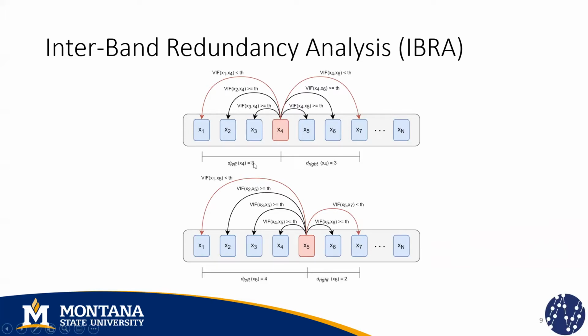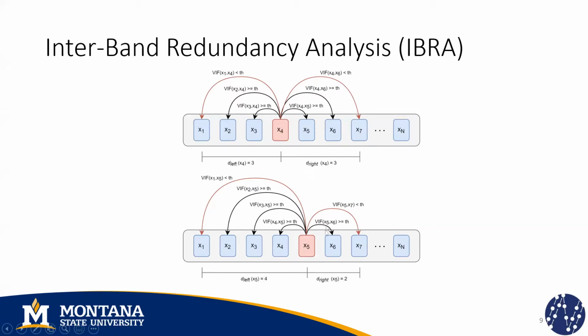This value represents the number of bands, and we need to move away from X4 in the left direction in order to find sufficiently different information. We repeat this process for the right side and we find that d right is equal to 3 as well. So all the bands that are here are similar, and that means that they belong to the same cluster. We notice that X4 is a good candidate to be a cluster center because it is similar both to the left side and to the right side.